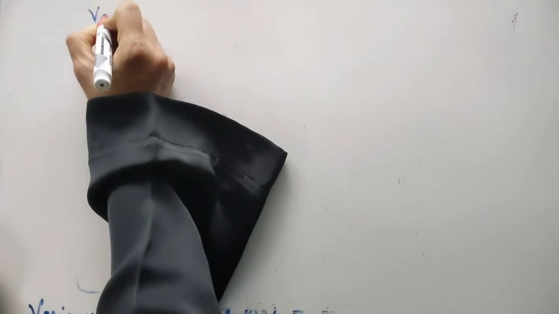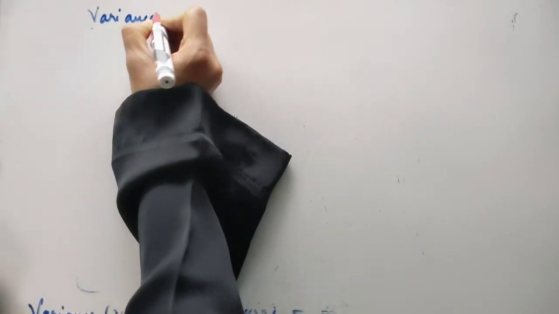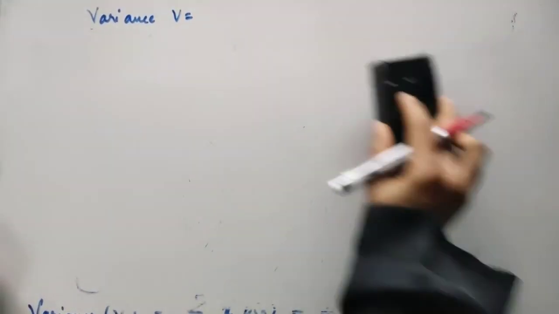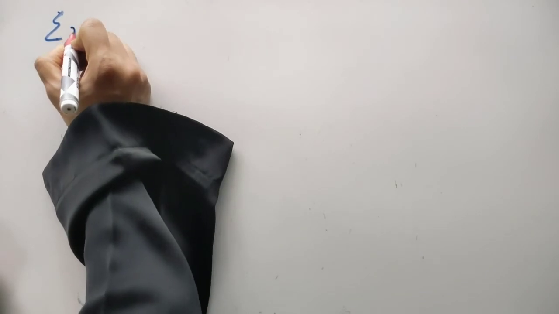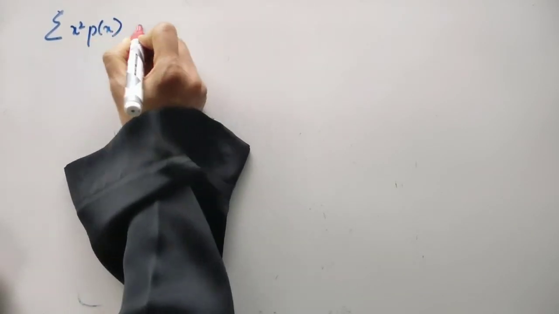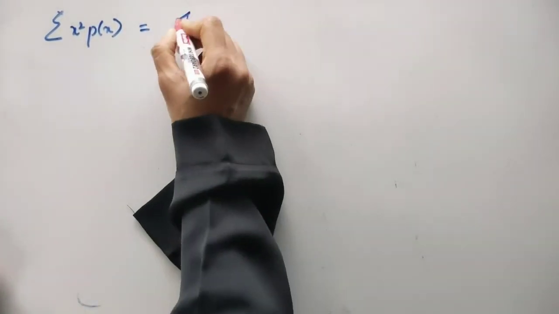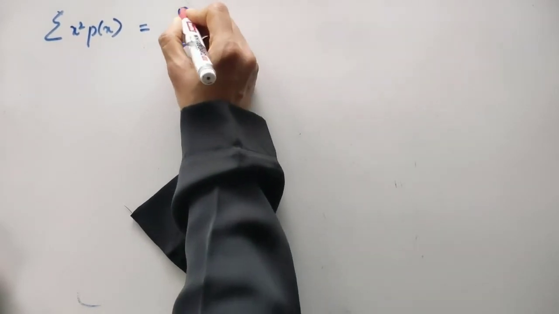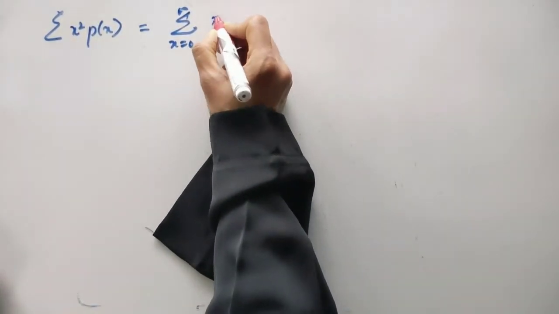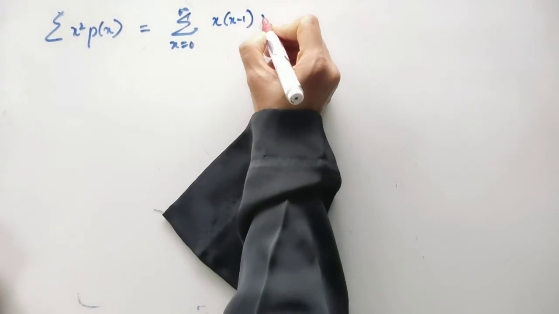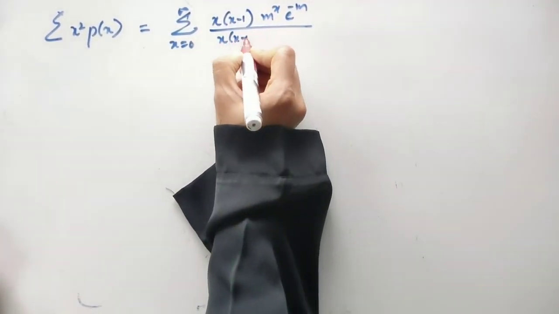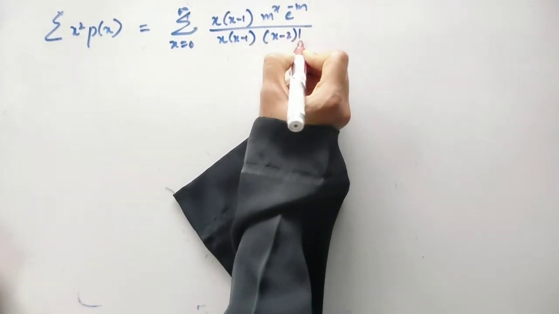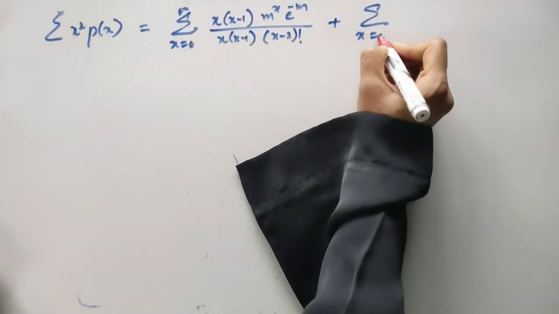So the variance V is equal to, okay, not variance, right now we are working for that summation x square p of x. That is, we have got it to be summation x going from 0 to infinity. Now we have to expand it accordingly and cancel it. m raised to x e to power minus m divided by x into x minus 1 into x minus 2 factorial you can take, plus summation x going from 0 to infinity.